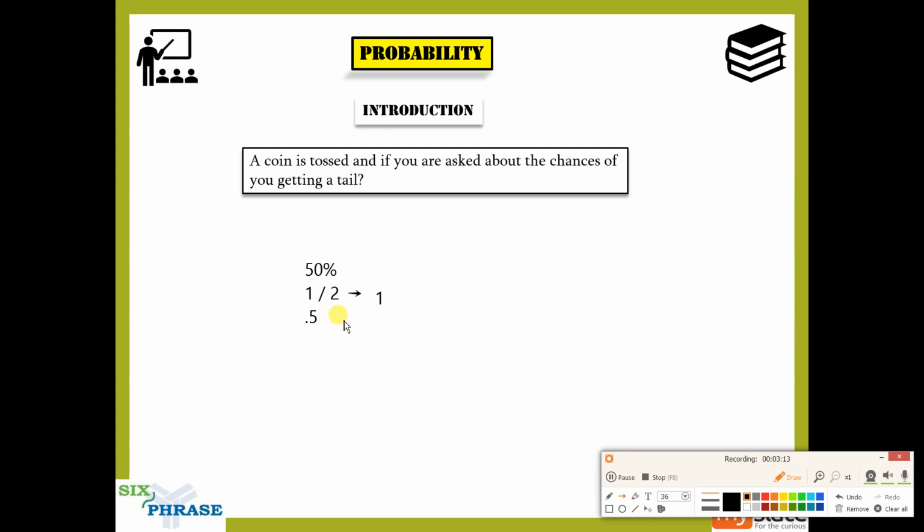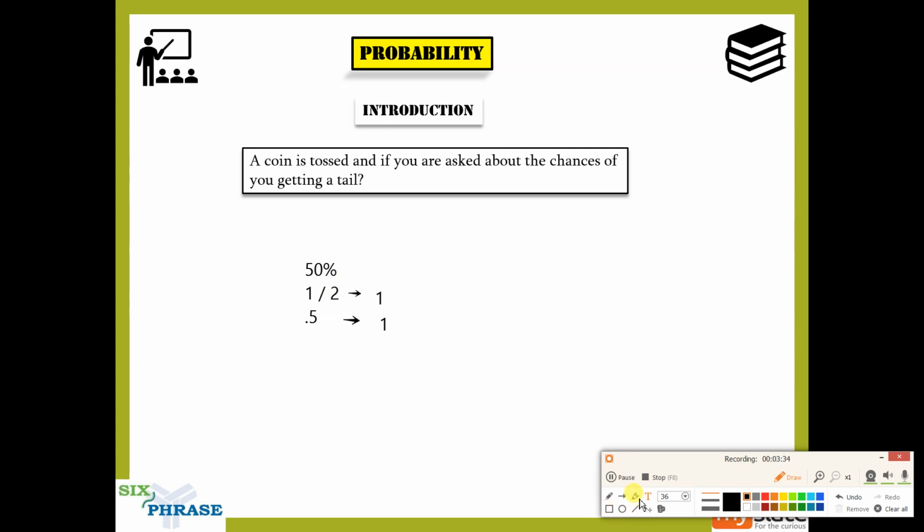This 0.5 is also 0.5 out of 1, right? So 0.5 and half are just two different representations of the same number. One is fractional representation, and this is decimal notation.